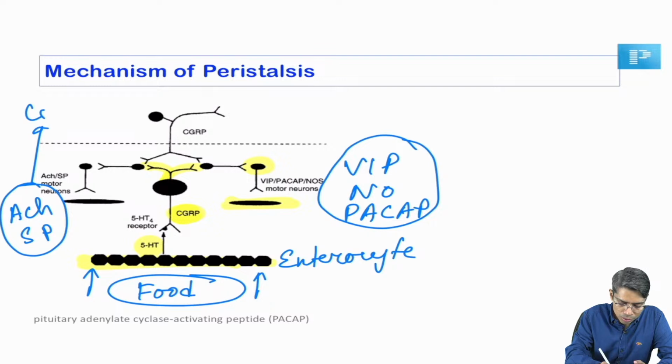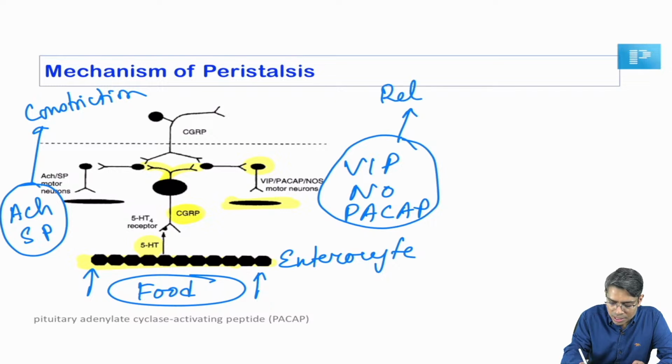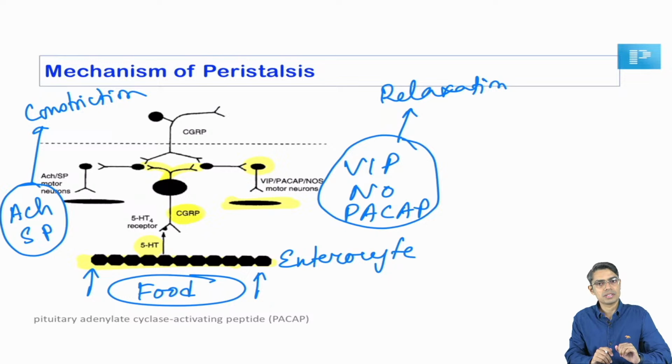So this is going to cause constriction of the proximal part, and this acetylcholine, nitric oxide, VIP is going to cause relaxation of the distal part. This is the basis of peristalsis, right? So all of you know these neurotransmitters because they have been asked multiple times. Now you know the complete mechanism.